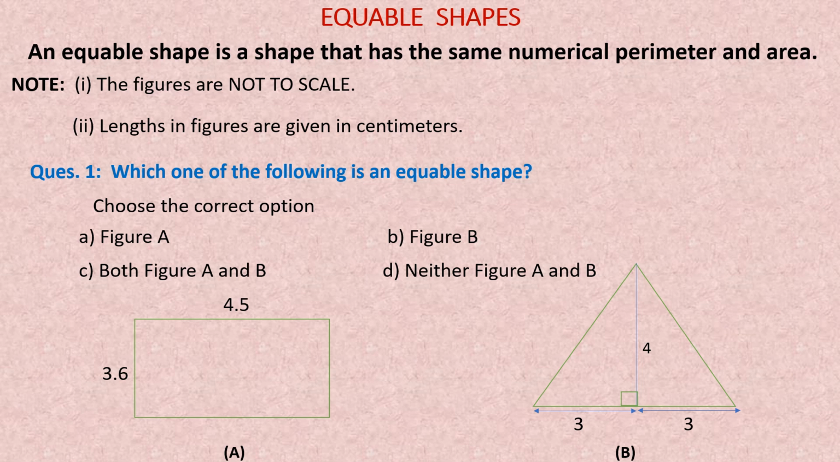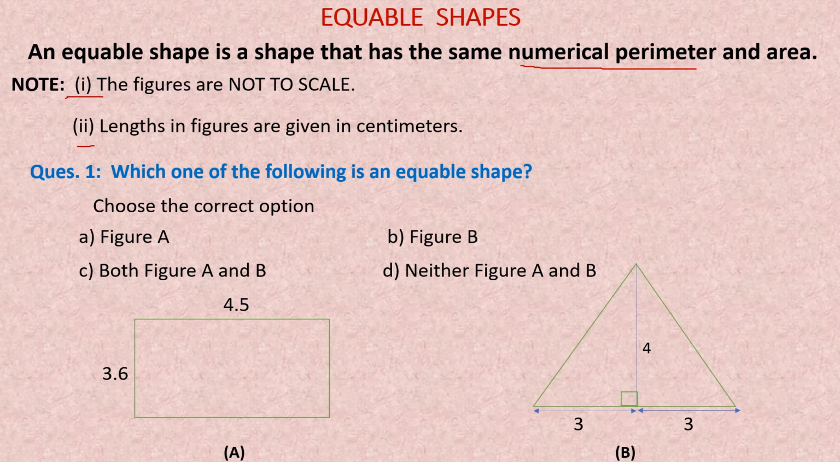Equable shapes, it is written here: an equable shape is a shape that has the same numerical perimeter and area. That means if we have any shape and we find its area and its perimeter, and both come out the same, then that shape is an equable shape. A few important points are written. The figures are not to scale, and second, lengths in figures are given in centimeter.